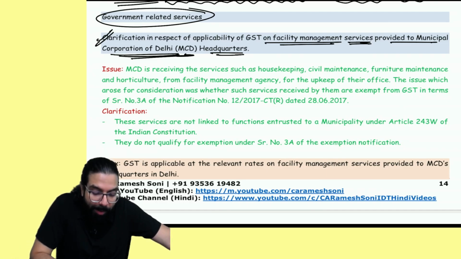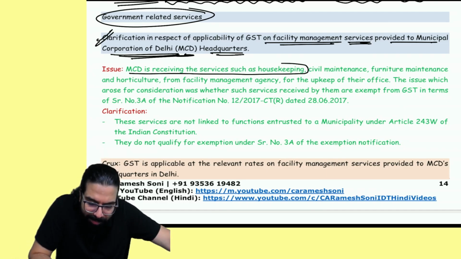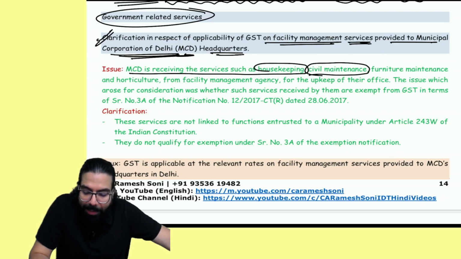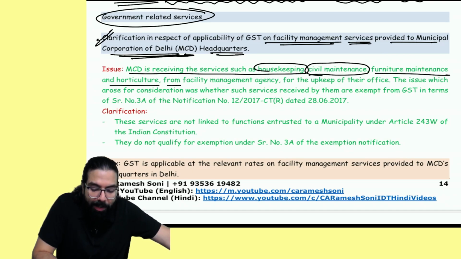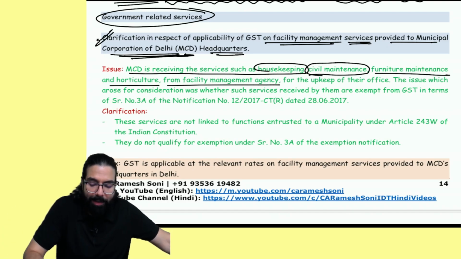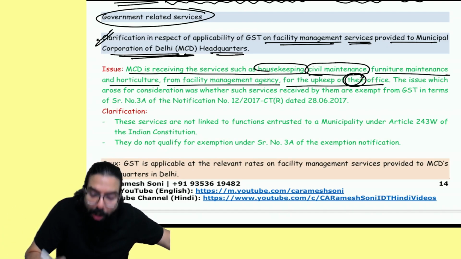So the clarification was, MCD is receiving services such as housekeeping, civil maintenance, furniture maintenance, horticulture for the facility from a facility management agency for upkeeping of their own office.